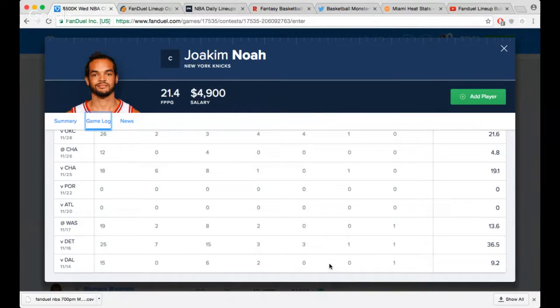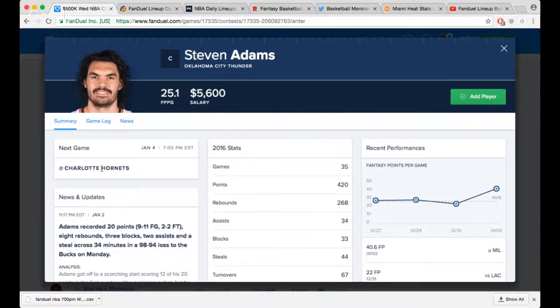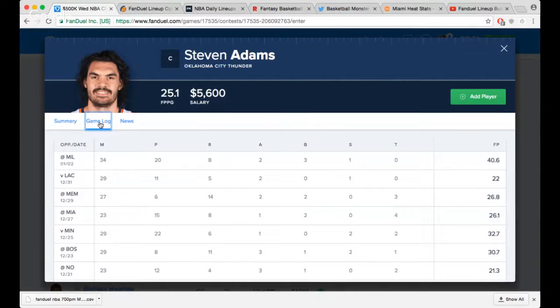So there's really, for me, I'm really not gonna have any Steven Adams exposure. I just don't think it's worth it today. But hey man, if you want to have that fantasy edge, because a lot of people's not gonna be on them, because you got guys like Willie Reed and stuff like that, go right along and play Steven Adams. But I will say probably don't have too much exposure to him.